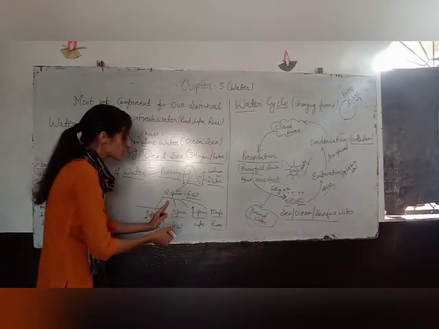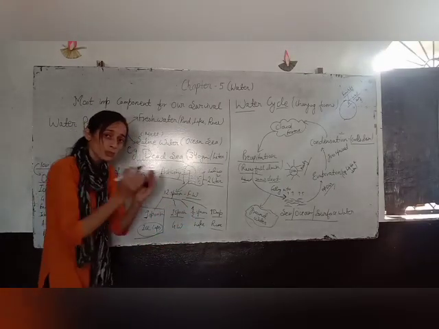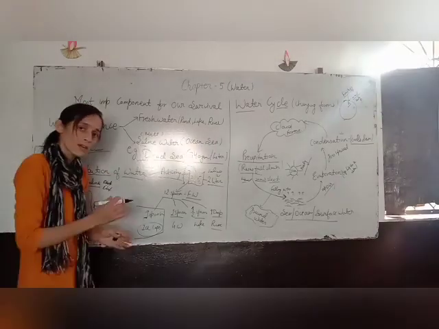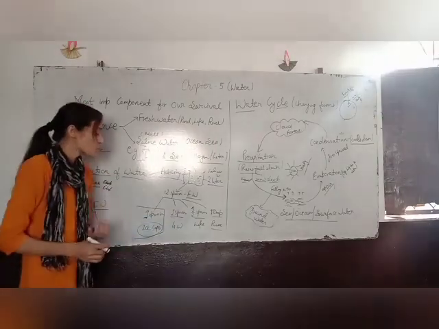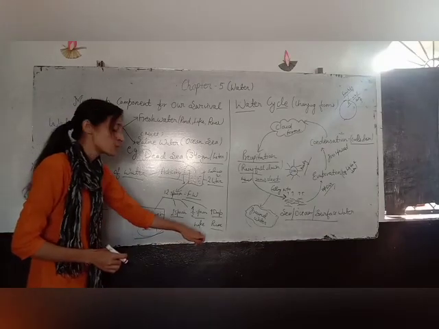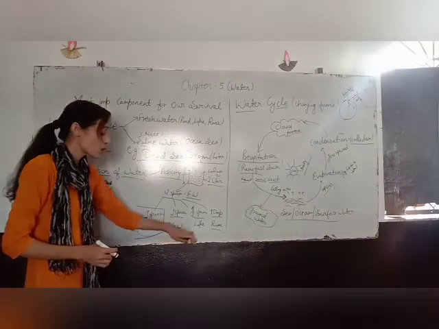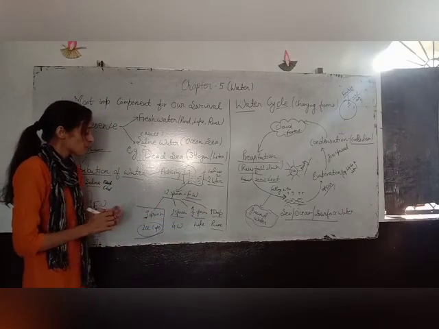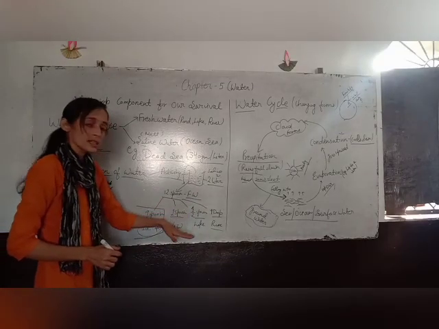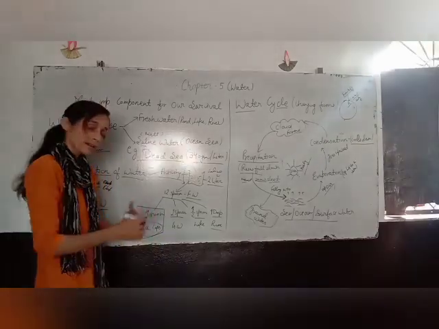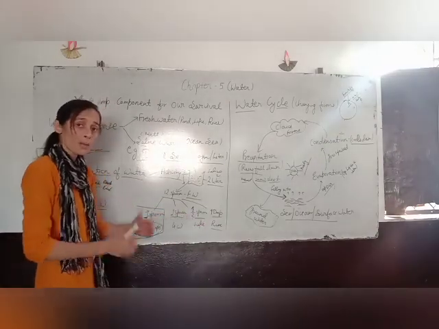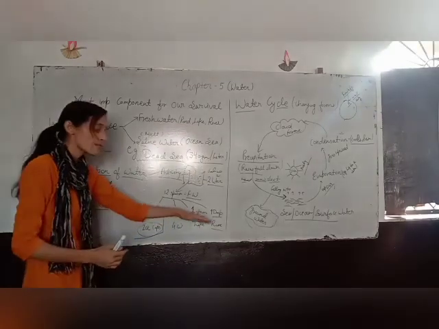So now you can understand why we need to save water for future generations as well as for our living. Most countries are facing a water crisis. Why are these countries facing so much water crisis? Because they don't have proper management to save fresh water.